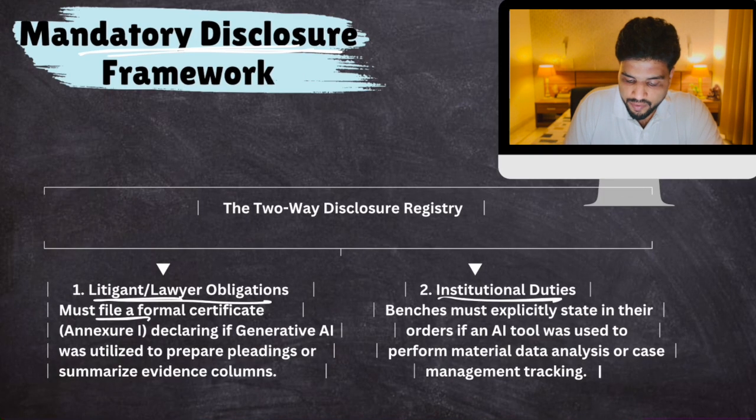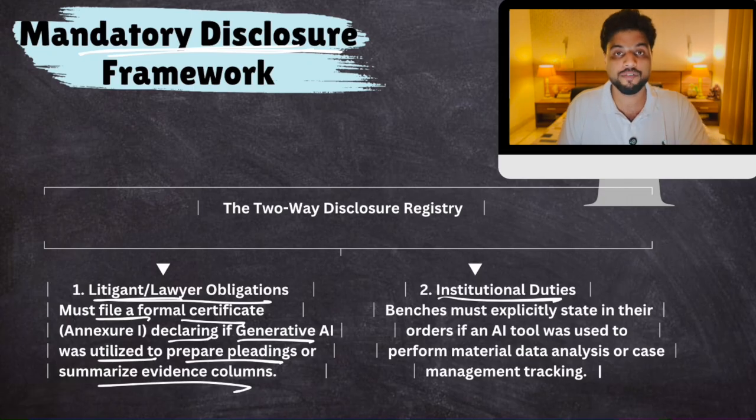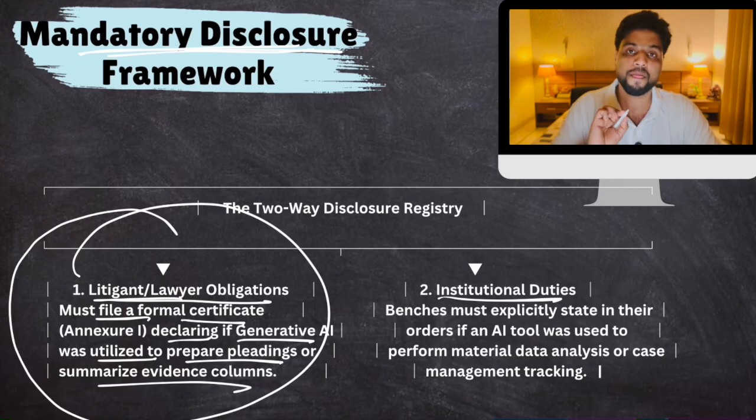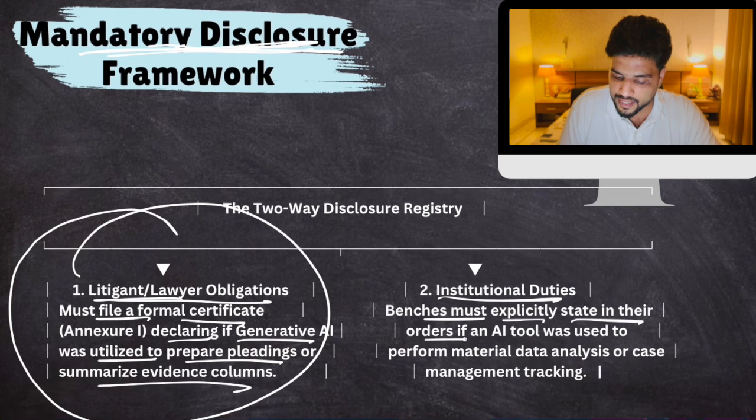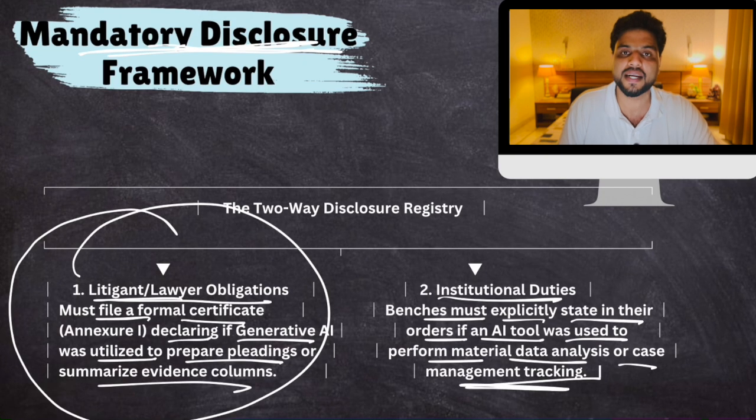So a lawyer must file a formal certificate declaring if AI was utilized to prepare any arguments or evidence. So if a lawyer has used AI in a particular case, he has to declare it. Okay, the judges should know. This is the disclosure framework. Benches must explicitly state in their orders if an AI tool was used to perform material data analysis or case management tracking. If judges had used AI, they will write that in their judgment.